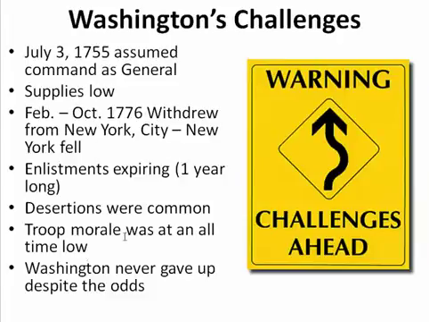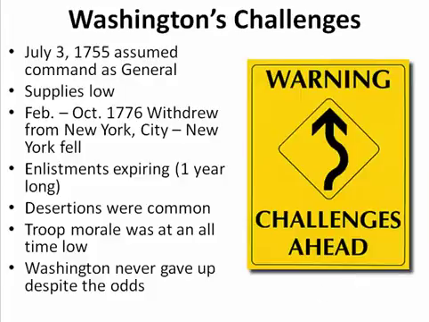So troop morale was at an all-time low. And Washington wasn't having a really good time when he took command, but he never gave up despite the odds against him. And that's why we remember him. He fought through, and in the end he wins. So he's a story of challenges faced and overcome, and that's one of the reasons we discuss him.